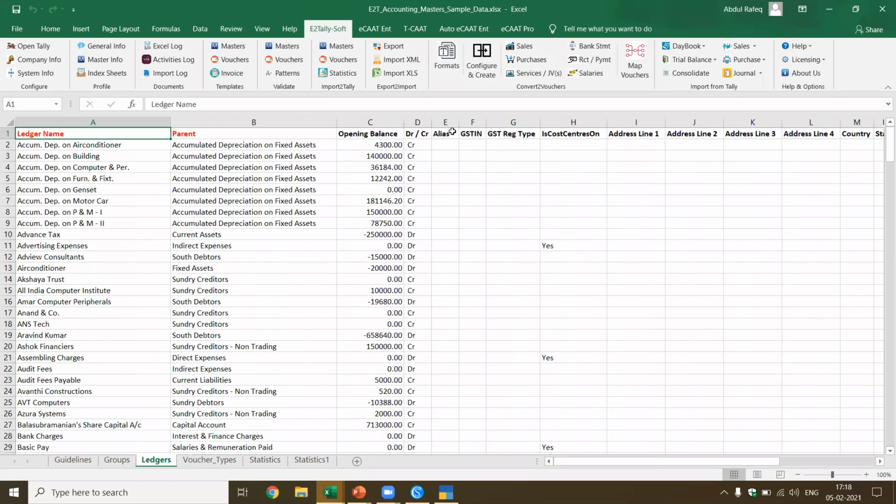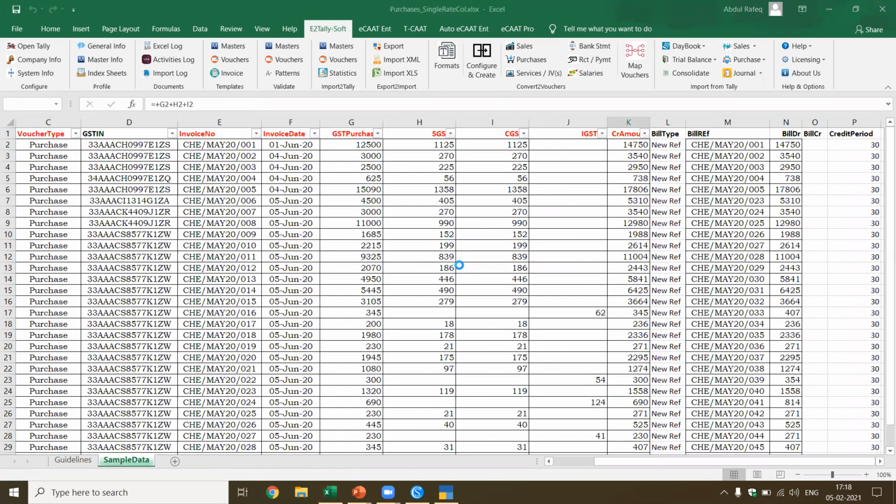Now, if you see here, the critical thing is fields which are mandatory are given in red, which means the ledger and the parent name. Now, I'll close this and open it again so that you can get an idea. Now, this is standard data. I'll keep the standard data.